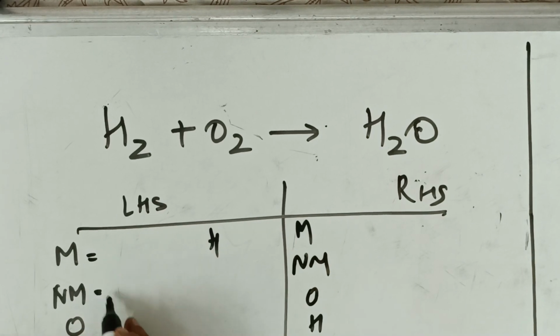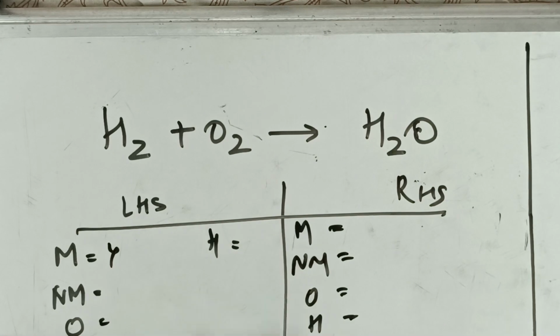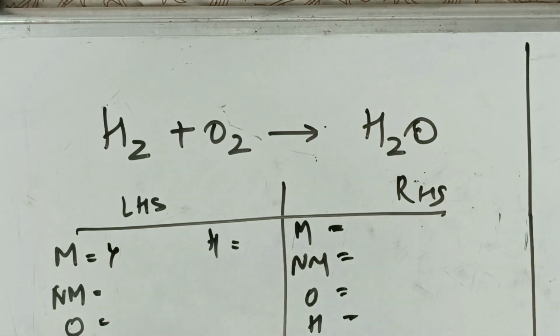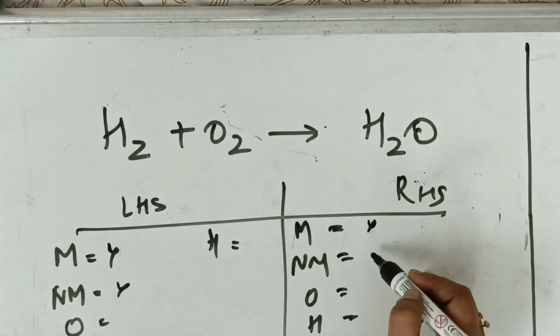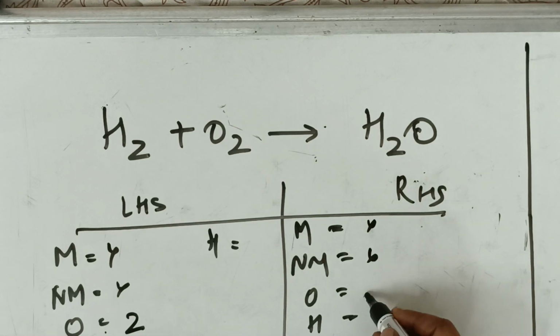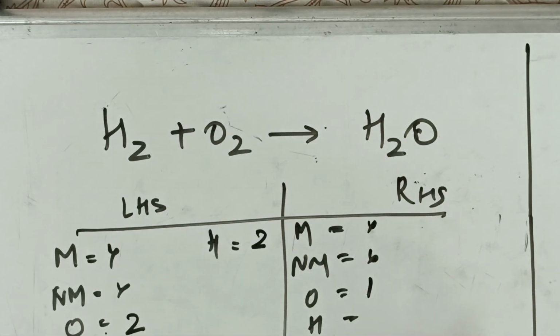Now tell me, is there any metal in this case? There is no metal, so that is ruled out. Non-metal: oxygen is there, but here oxygen comes after the non-metal step, so this is also ruled out. Now, oxygen on LHS, how many are there? 2. Oxygen on RHS, 1. Hydrogen on LHS, 2. Hydrogen on RHS, 2. Hydrogen, there is no problem. Oxygen on this side 2, oxygen on this side 1.